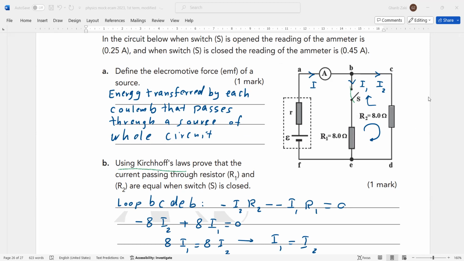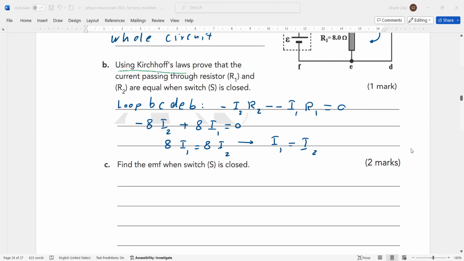Yes, by using Kirchhoff's first law, we can deduce that when it's closed, the ammeter reads 0.45 ampere, so this is I, and I1 or I2 is 0.25. You have to mention that because R1 equals R2. Okay, thank you, Adam.